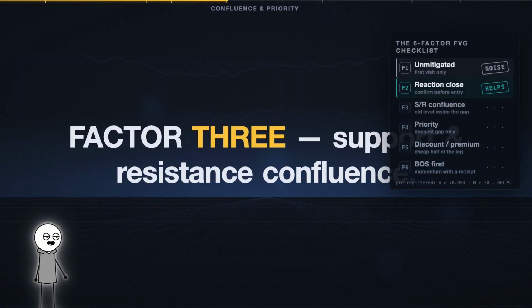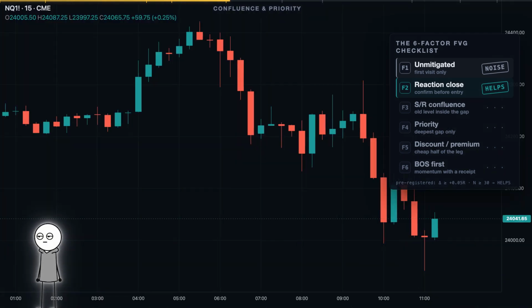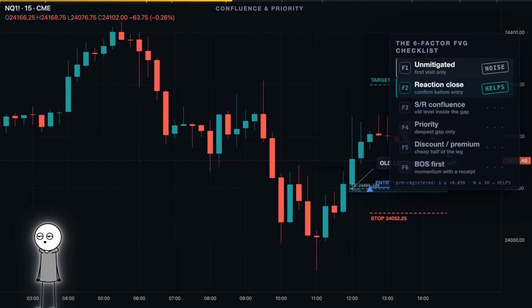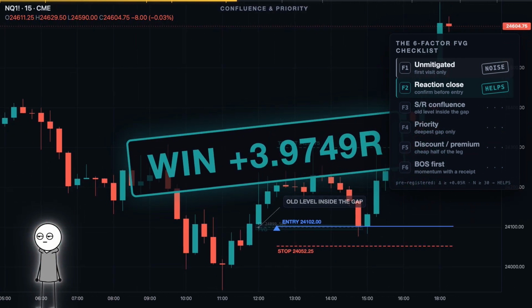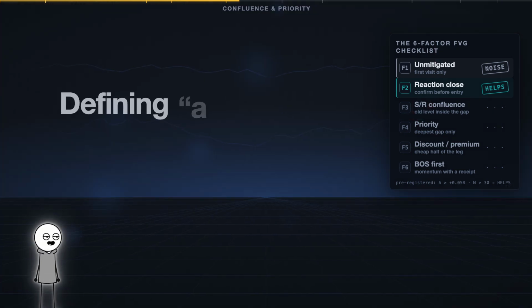Factor 3. Support and resistance confluence. An old level inside the gap supposedly strengthens it. Defining a level, honestly, was the hardest code in this video. Our definition is in the log.